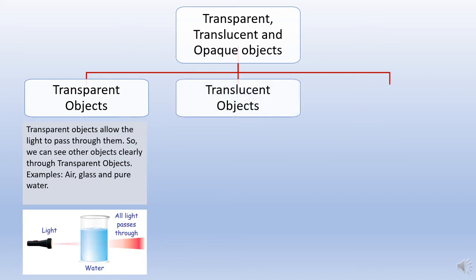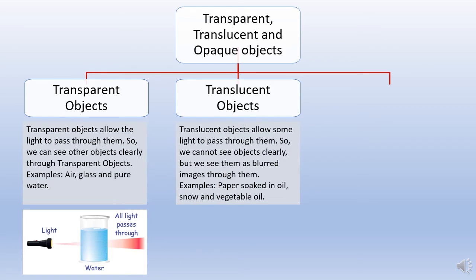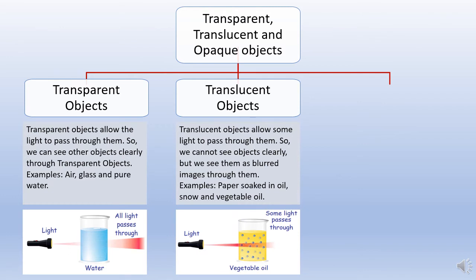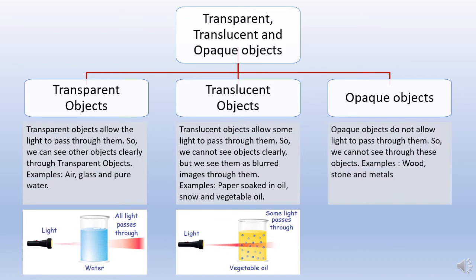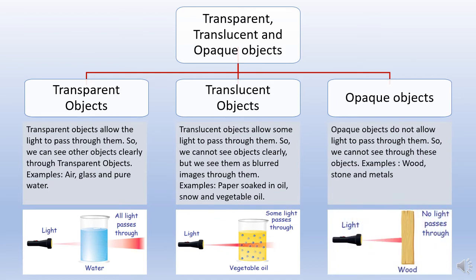The next one is translucent objects. Translucent objects allow only some light to pass through them. So we cannot see the objects clearly, but we can see a blurred image. We have examples like paper soaked in oil, snow, and vegetable oil. Now the last one is opaque objects. Opaque objects will not allow light to pass through them at all. So we cannot see through objects like wood, stone, metal.